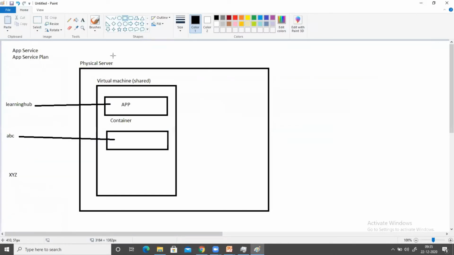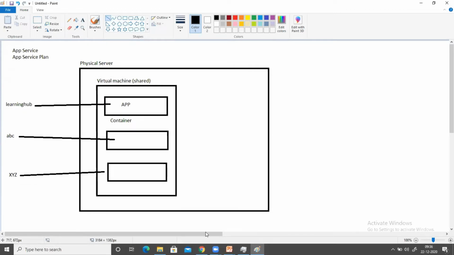So both are saying that your deployment is going to be done on the shared infrastructure. So in the same virtual machine, a container is going to be created, and the container for XYZ company will be created in the shared virtual machine. Okay, and they can deploy their application inside it. So now I think you might have got the idea why this is called shared infrastructure. In the physical server, there will be a virtual machine which is shared by multiple companies here. When you take a plan, just a container is getting created. Inside that container, you can go ahead and deploy your application.